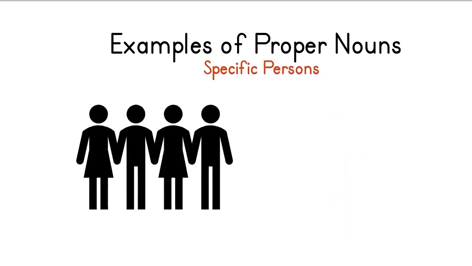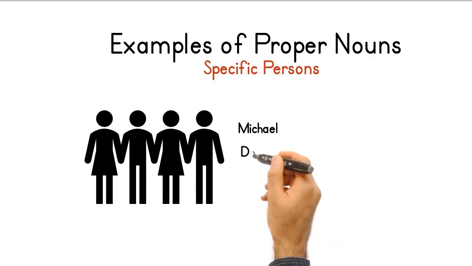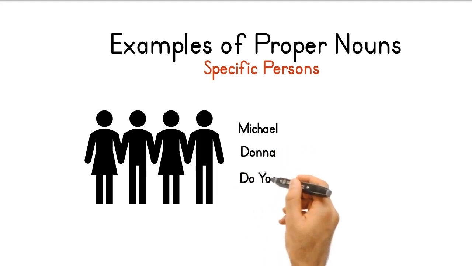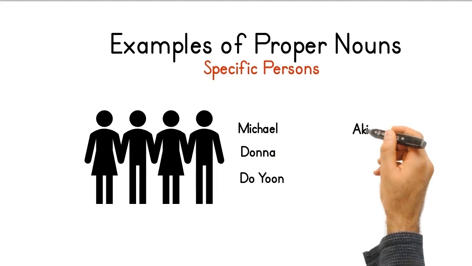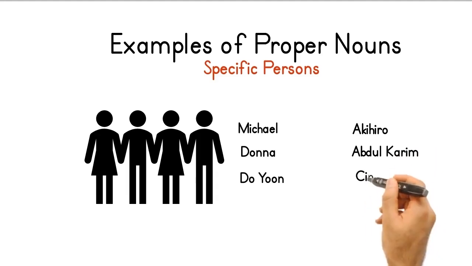These are specific names of persons. Each name refers to a specific or particular person, not to any man or woman. In our examples, Michael does not refer to any man, but only Michael. This is the same with Donna, Duyun, Akihiro, Abdul Karim and Cindy.